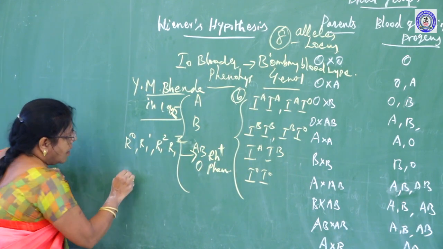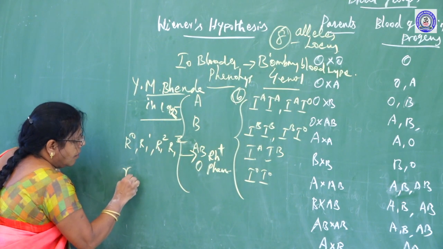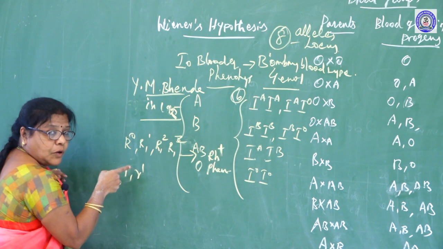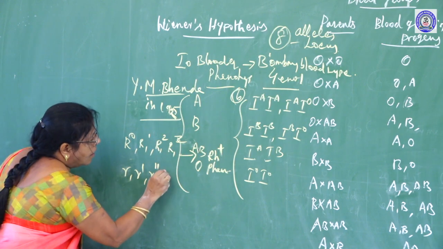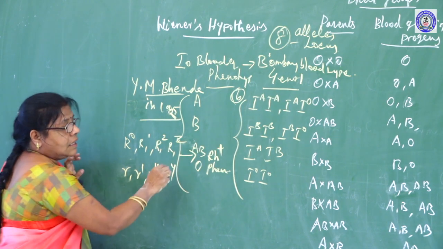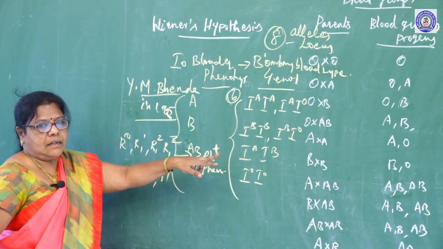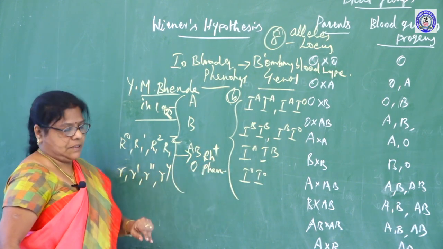Genotypes carrying R prime, you want to pronounce this as R prime, R double prime, RY. These alleles carry Rh negative phenotypes.